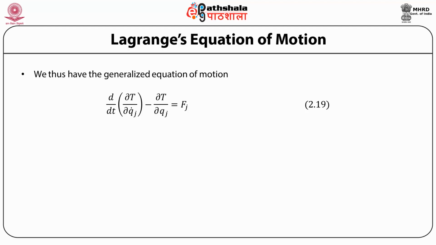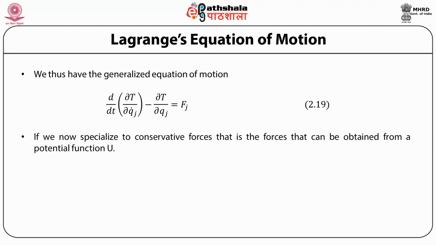This is the generalized equation of motion. Now, if we specialize to conservative forces, and if you remember, conservative forces are those forces which can be obtained from a potential function U by taking the gradient of the potential function.